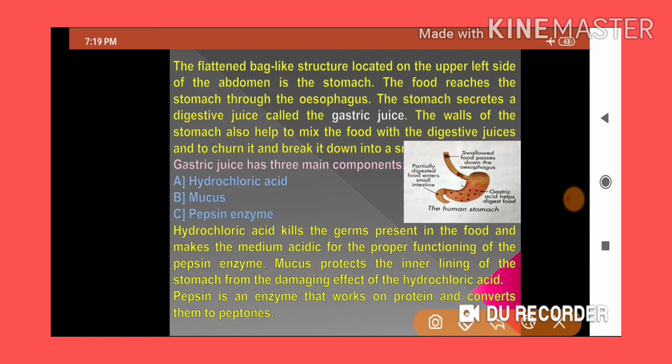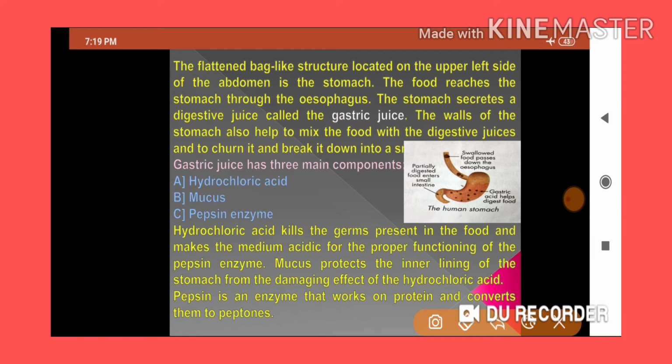Got my point? Sometimes you get food poisoning, vomiting will start, or any other disease may occur because of those germs. So this hydrochloric acid will kill the germs and also support the digestion process.